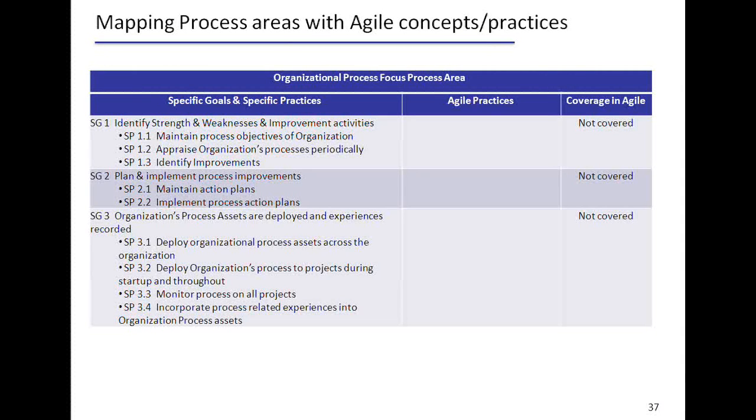Organizational: if you look at the process areas, there are some whose focus is more towards the organization. One such is the organizational process focus area.